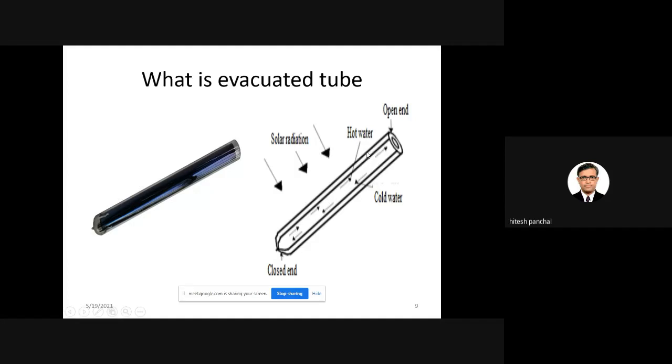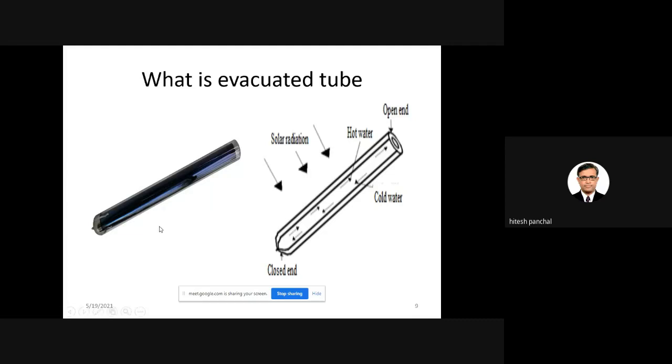So what will happen? Whatever heat comes inside will not be lost to the atmosphere, but there is one loss, called the convection loss, which is not much as compared with the flat plate collector. That is why evacuated tubes are used much more for solar thermal applications as compared with the flat plate collector.